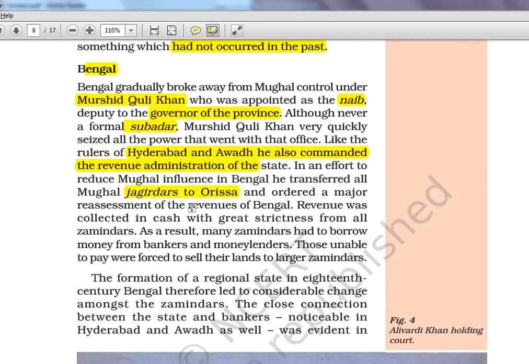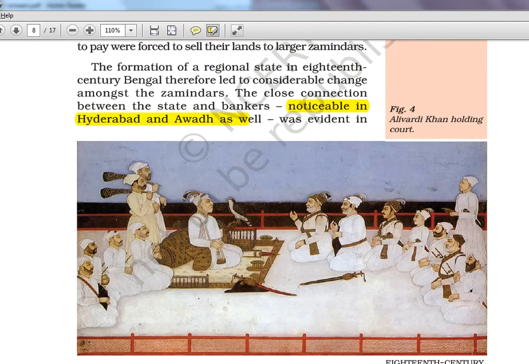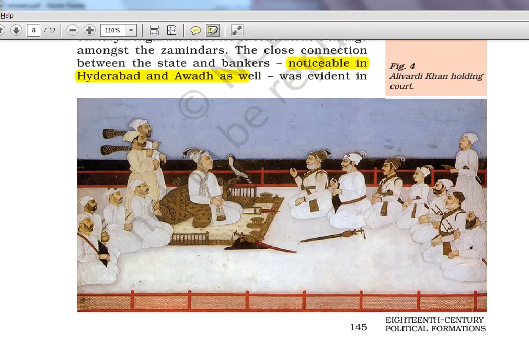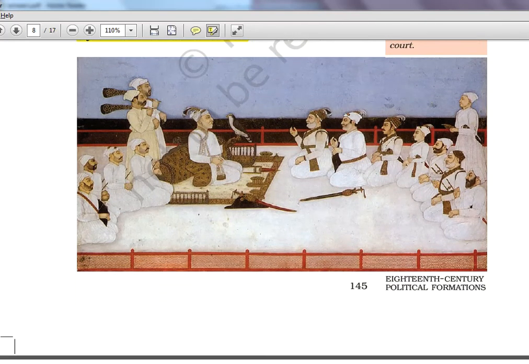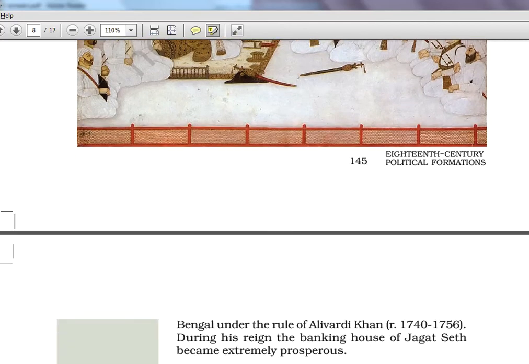Now, major reassessment of revenue. Again, they are telling the revenue thing. Zamindars had to borrow money from bankers, the same story. The formation of regional states in the 18th century. Bengal therefore led the considerable change, noticeable in Hyderabad and Awadh as well. They are repeating the same thing. Ali Khan holding court, there's a picture. This is a picture of Ali Khan holding a court. He has this bird, an eagle kind of thing. I think Jahangir also used to have this. In Jahangir or Shah Jahan paintings, you will see this eagle or falcon kind of thing.